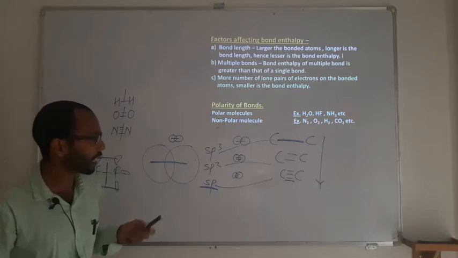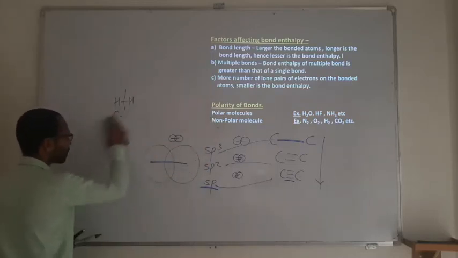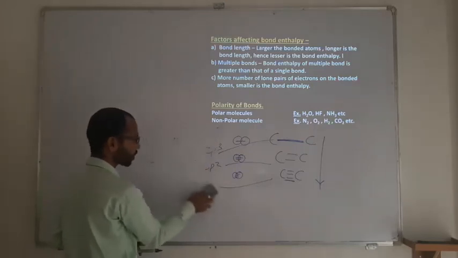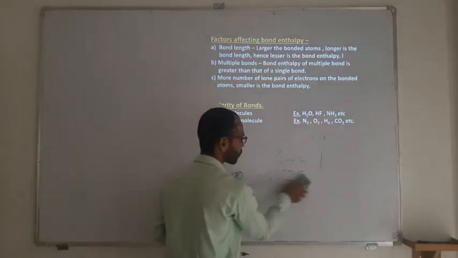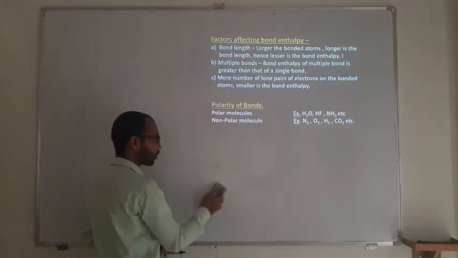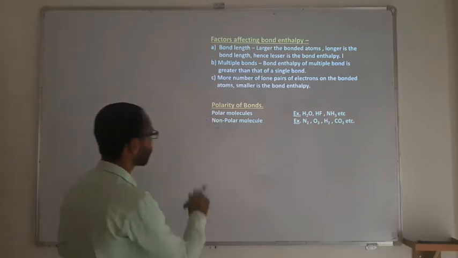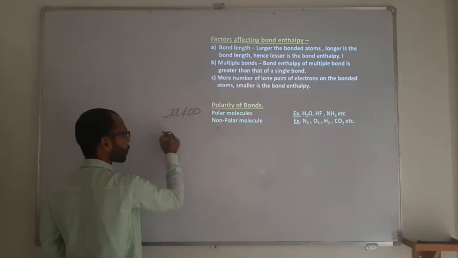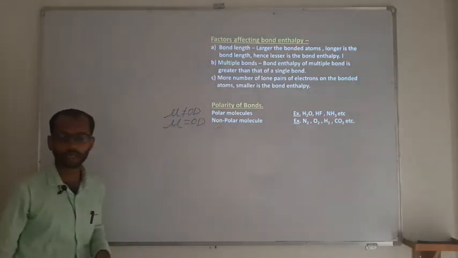Next we have the polarity of a bond. Polarity is decided by the dipole moment. If a molecule has a permanent dipole moment, it is called polar. And if a molecule has zero dipole moment, it is called non-polar. A dipole moment is a vector quantity, meaning direction is equally important. To be polar, the molecule should have a non-zero dipole moment, and to be non-polar, it has zero debye dipole moment.